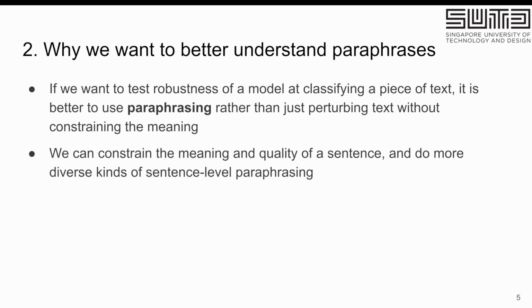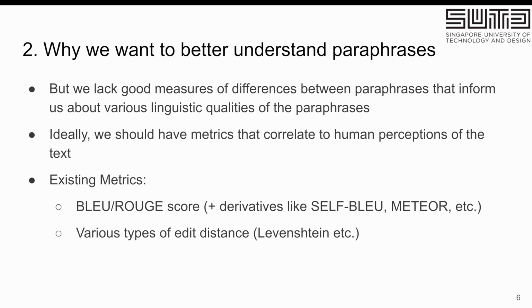And also, if we do this as a sentence-level kind of paraphrasing, we can generate more diverse kinds of robustness testing examples. However, one key issue here is that we actually lack good measures of the differences between different kinds of paraphrases. Of course, we know that one sentence can be paraphrased in multiple different ways. So how do we quantify these differences?